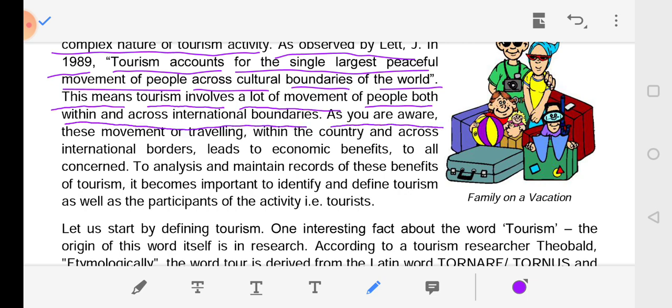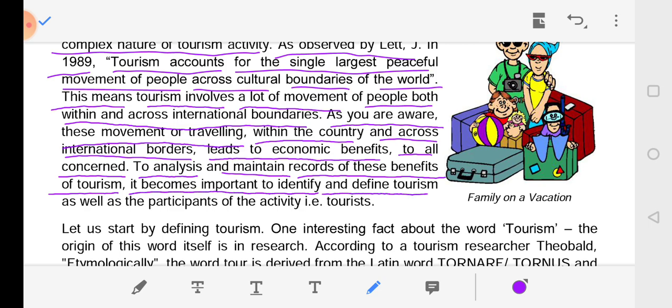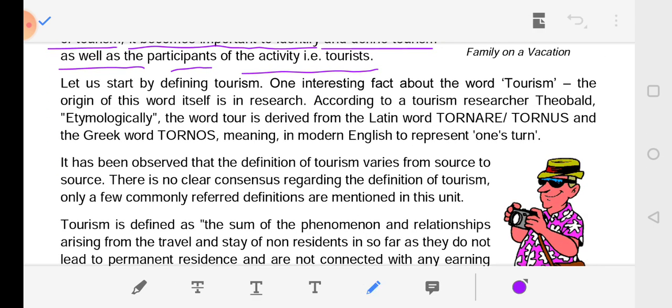As you are aware, this movement of traveling within the country and across international borders leads to economic benefits to all concerned. To analyze and maintain records of these benefits of tourism, it becomes important to identify and define tourism, as well as the participant of the activity, that is the tourist. Let us start by defining tourism.